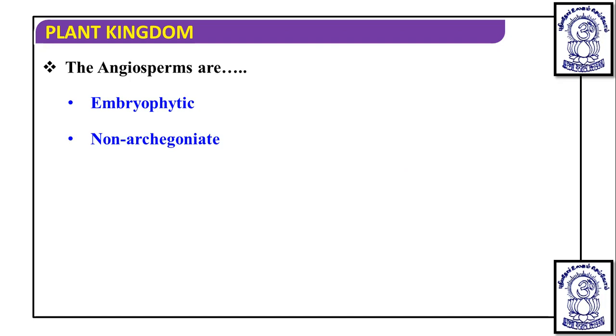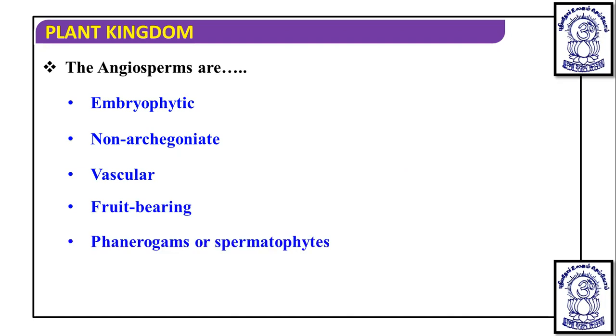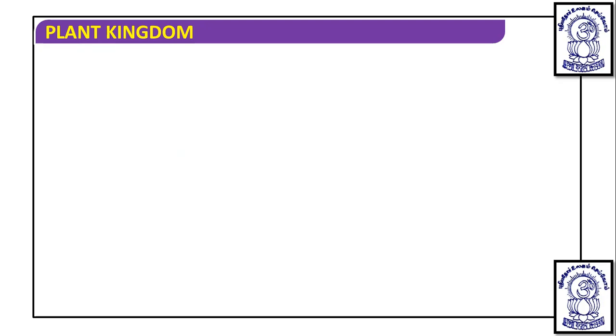In angiosperms, the female sex organ is the gynoecium, which is a group of carpels. They are vascular plants, they have vascular tissue. They are fruit bearing. They are phanerogams or spermatophytes, which means pollen grains are the carrier of the male gamete, pollen tube formation occurs, and seed formation also occurs.